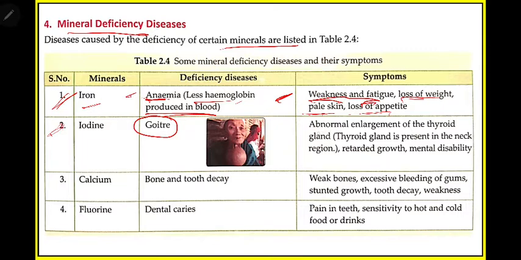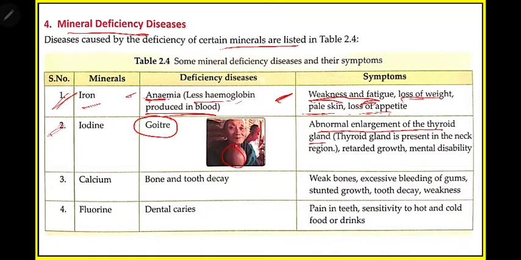What are the symptoms? Abnormal enlargement of the thyroid gland. In our body we have a gland known as the thyroid gland. This gland will increase its size, abnormal growth. It should be small in size, but what will happen if you have less iodine in your food?